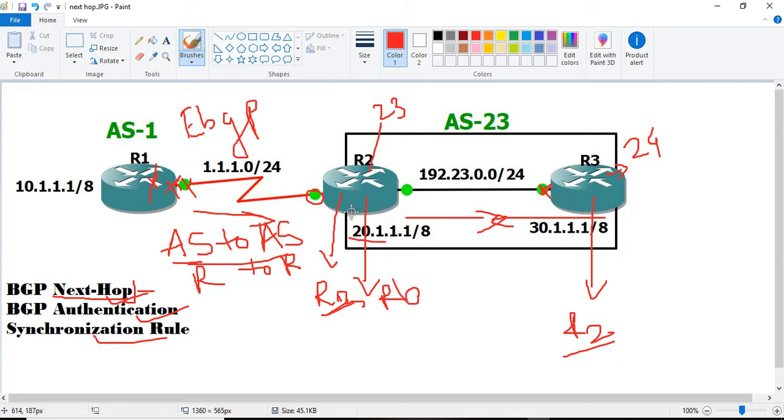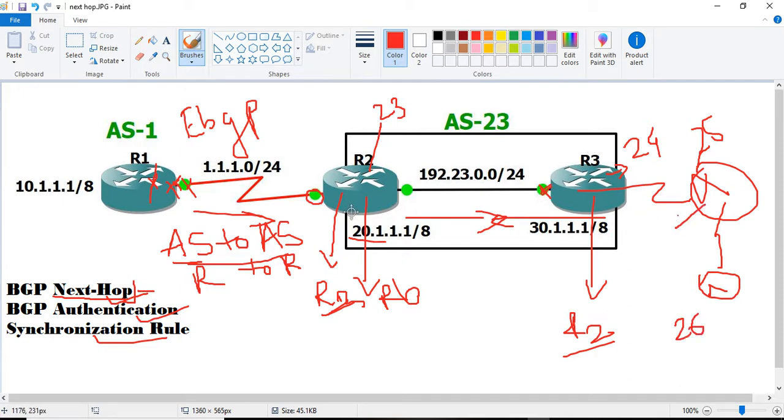There will be two next hops for R2, and similarly if there are other links as well in different AS numbers, that is 25 and another 26, then there will be no problem. The router automatically takes the next AS number's interface IP address of the different AS as its next hop in its BGP table, for the routes or updates coming from another AS.